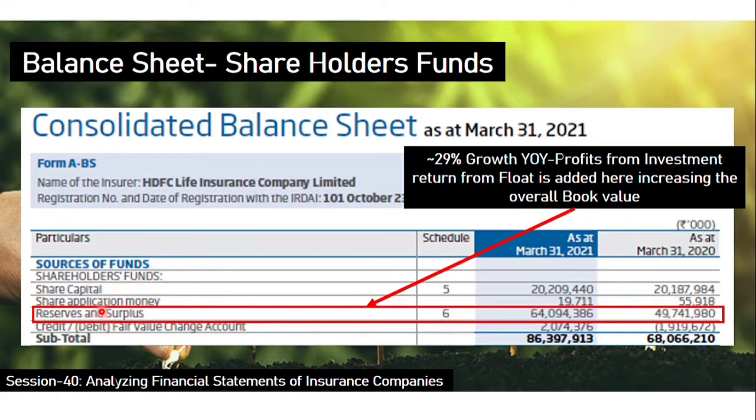Reserves and surplus is one of the heads of the shareholders fund, and mainly the float investments or returns are added into this item. Looking at this value is very important for all companies, and year on year growth also has to be analyzed to see how effectively they are growing the business.